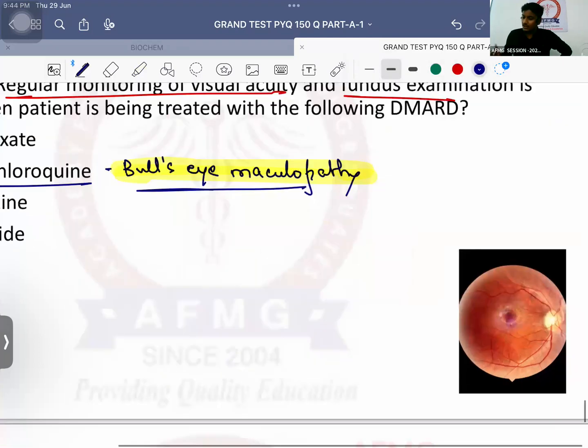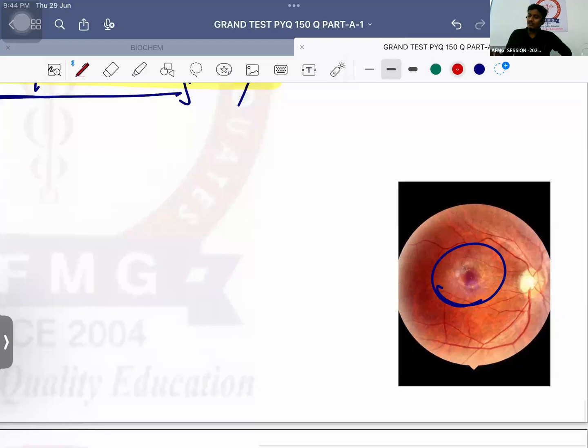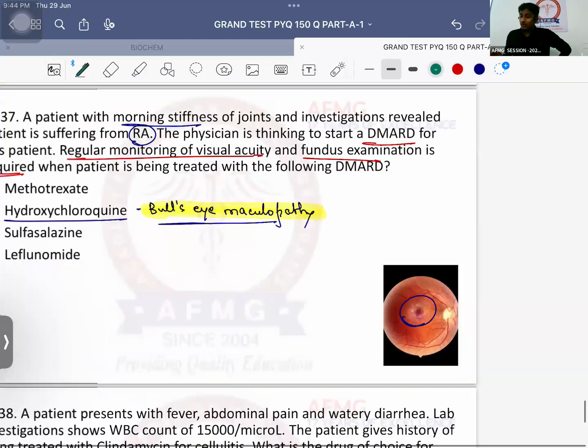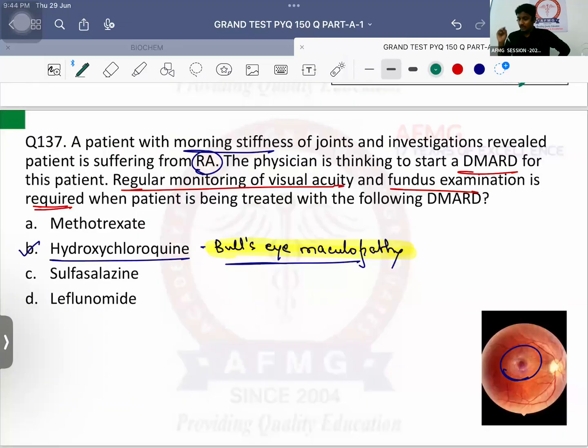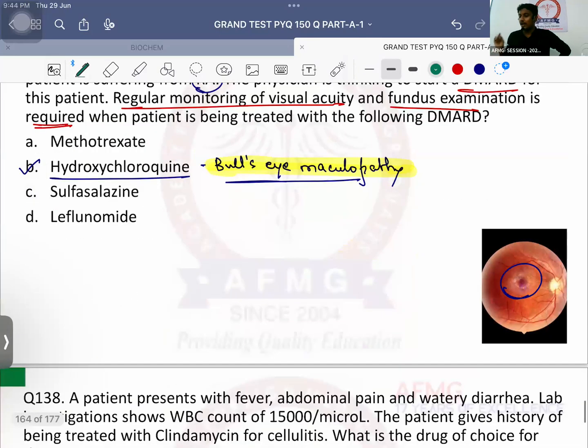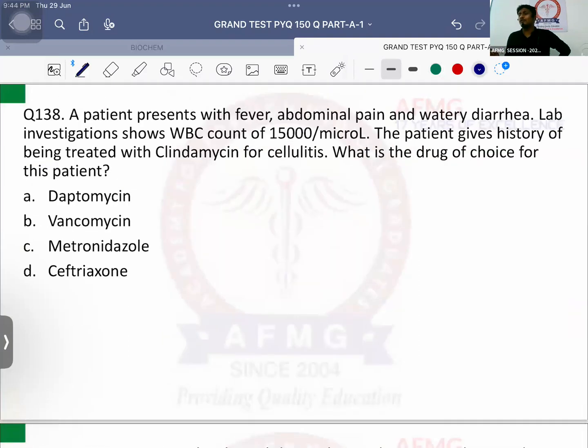Hydroxychloroquine is known to cause bull's eye maculopathy, which is a visual acuity defect, and that's the reason why patient definitely needs monitoring. This is the bull's eye maculopathy. So the patient will lose his central vision usually. Therefore, the patient needs to undergo regular visual monitoring. Question number 138. Hydroxychloroquine is the DMARD of choice for rheumatoid arthritis during pregnancy. Otherwise, it is methotrexate.